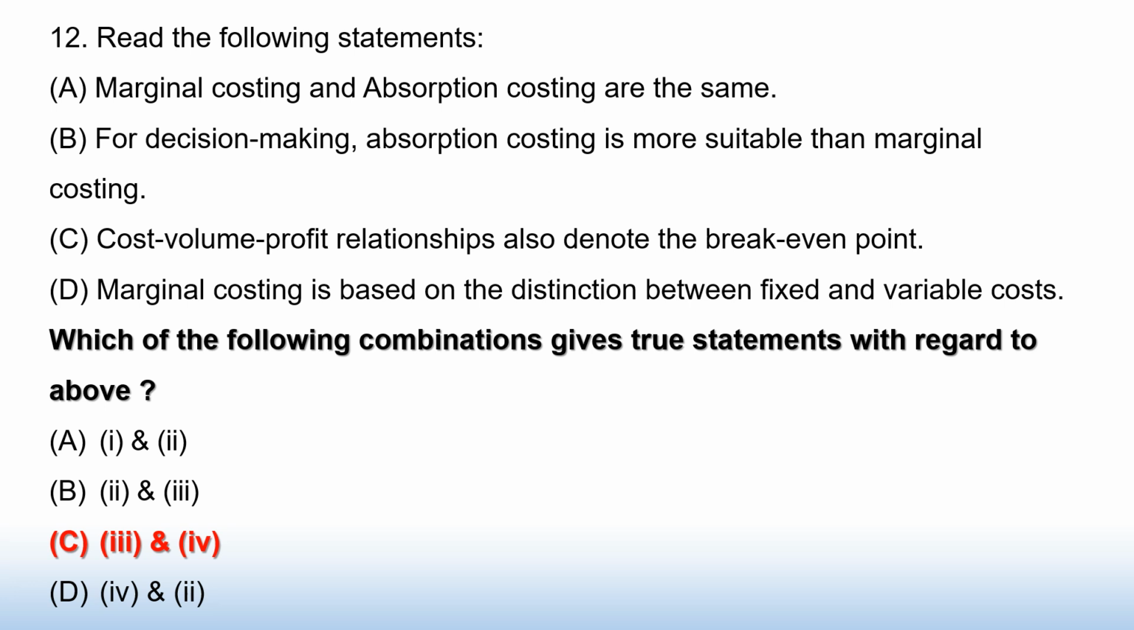Read the following statements. Option A. Marginal costing and absorption costing are the same. B. For decision making, absorption costing is more suitable than marginal costing. C. Cost volume profit relationships also denote the break-even point. D. Marginal costing is based on the distinction between fixed and variable cost. Which of the following combinations give true statements with regard to above? Answer option C. Third and fourth statements are true statements with regard to the given statements.